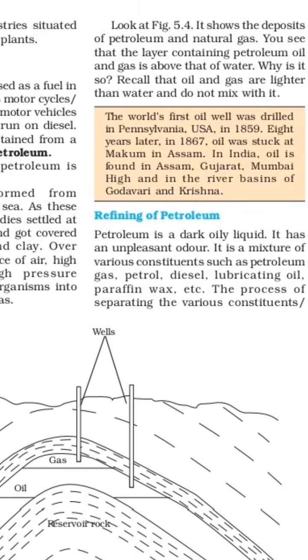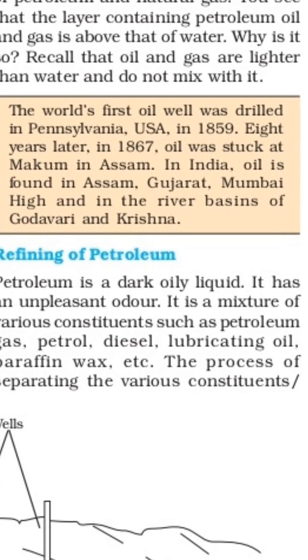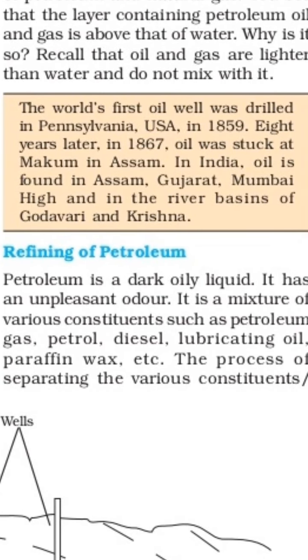The world's first oil well was drilled in Pennsylvania, USA in 1859. Eight years later, in 1867, oil was struck at Makum in Assam. In India, oil is found in Assam, Gujarat, Mumbai High, and in the river basins of Godavari and Krishna.